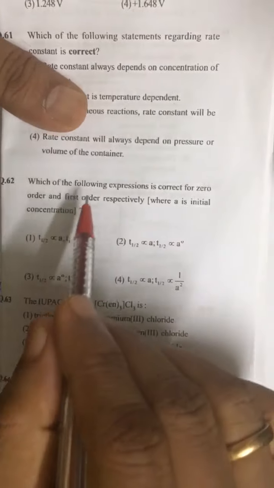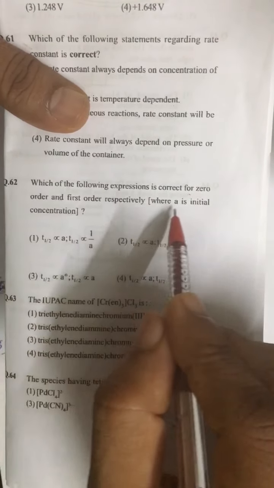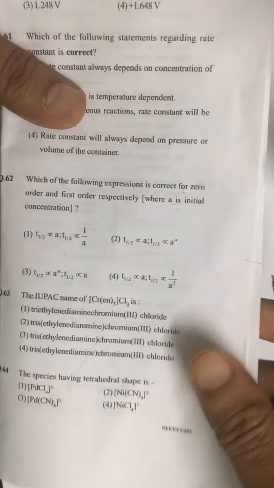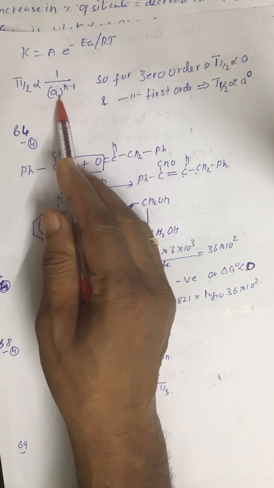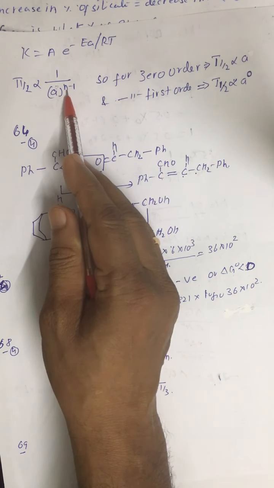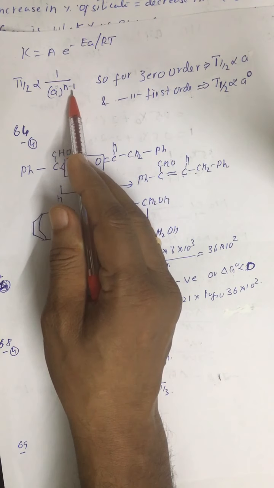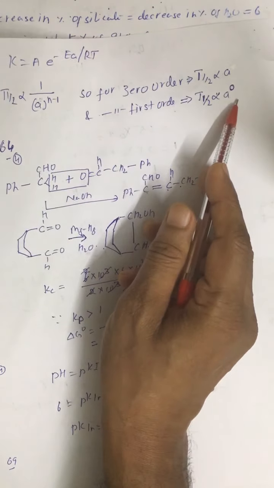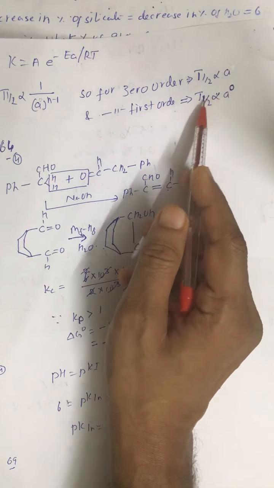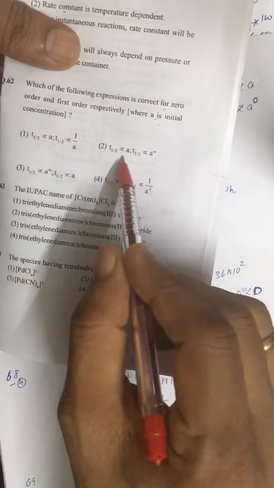Now look at question number 62. Which of the following expression is correct for zero order reaction and first order respectively? A is the initial concentration. So t half is inversely proportional to A to the power n minus 1. This is the relation. Just put the value of n equal to 0 for zero order reaction and 1 for first order reaction. So for first order, A to the power 0 means 1, so t half is independent. So question number 62, correct answer is the second option.